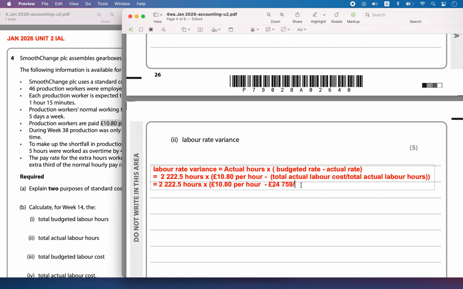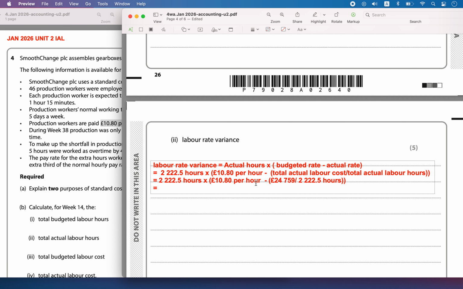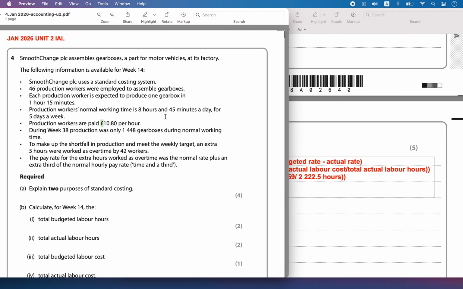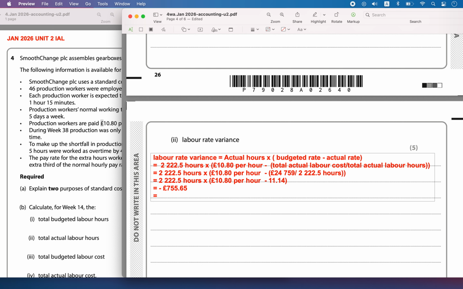So that is equal to 222.5 hours. So when I find these two values, okay, I will get the actual labor rate. So that is going to be equal to 11.14. Okay, 11.14. So that is going to be equal to minus 755.65.